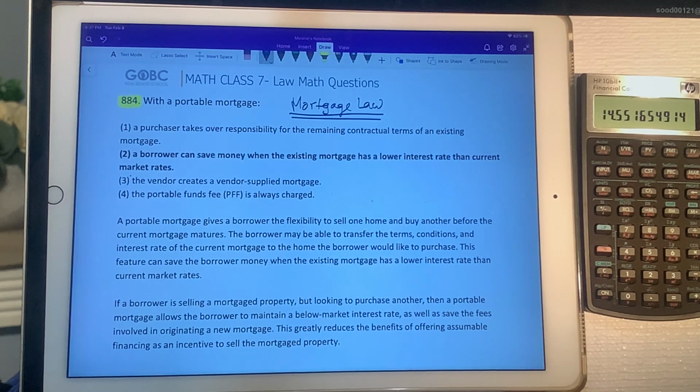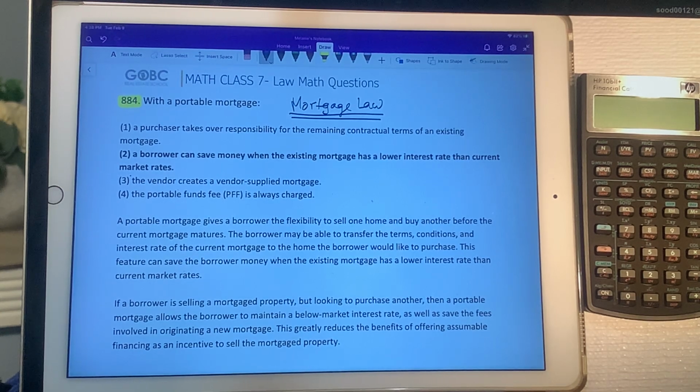So portable mortgages are for the owner. The current owner has a mortgage with a portable clause in there. It allows the owner of that property to port over the terms and their existing conditions and rate and all the benefits, all the things that they like in that mortgage, to another property. So it gives the owner the flexibility to sell their home and purchase another one before the mortgage contract ends. So you don't have to pay the fees. You don't have to exit one contract and get into the other and renegotiate and all of that kind of stuff.